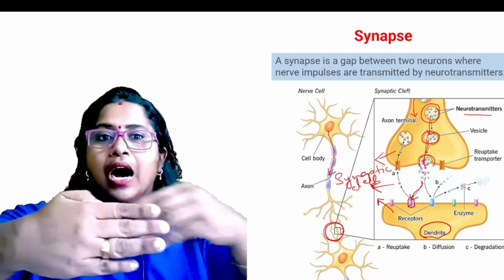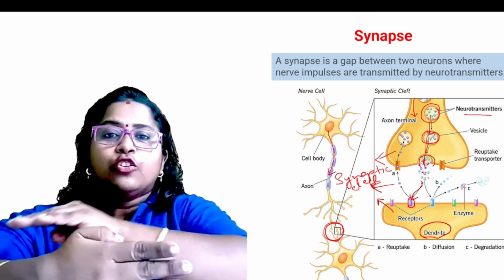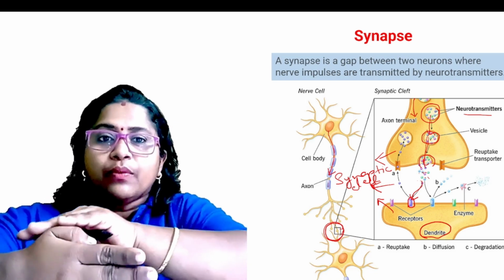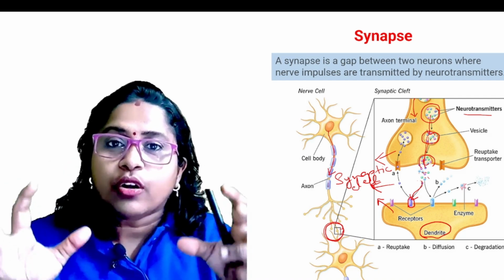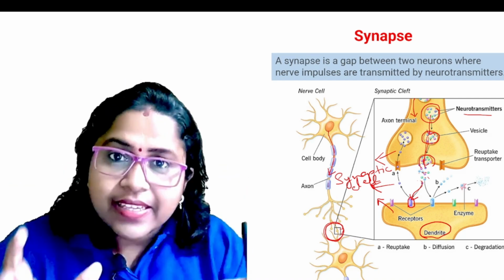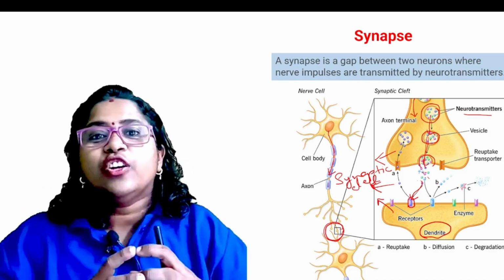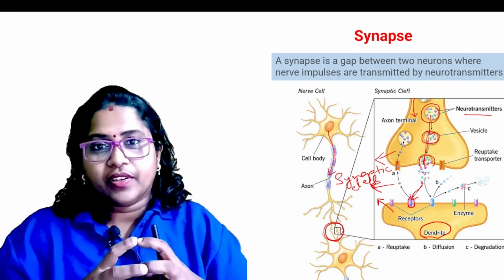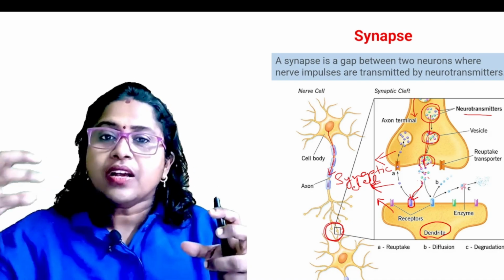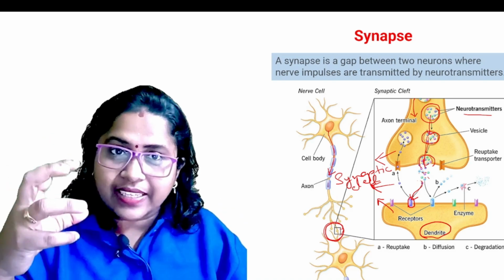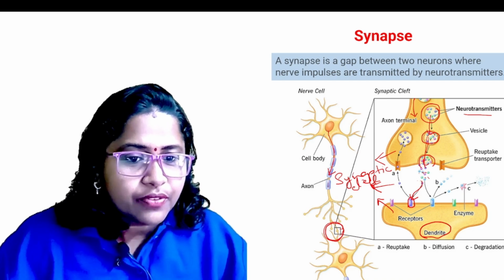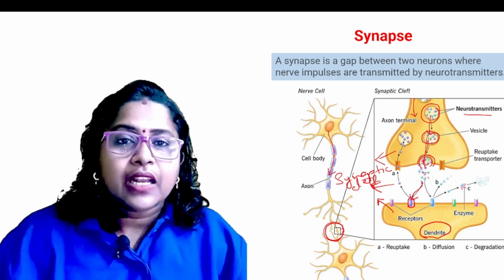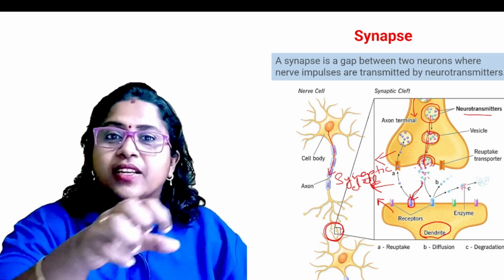Once the electrical signal reaches the nerve ending, there are a lot of vesicles filled with neurotransmitters. These vesicles come near the synaptic cleft, burst, and release all the neurotransmitters into the gap.